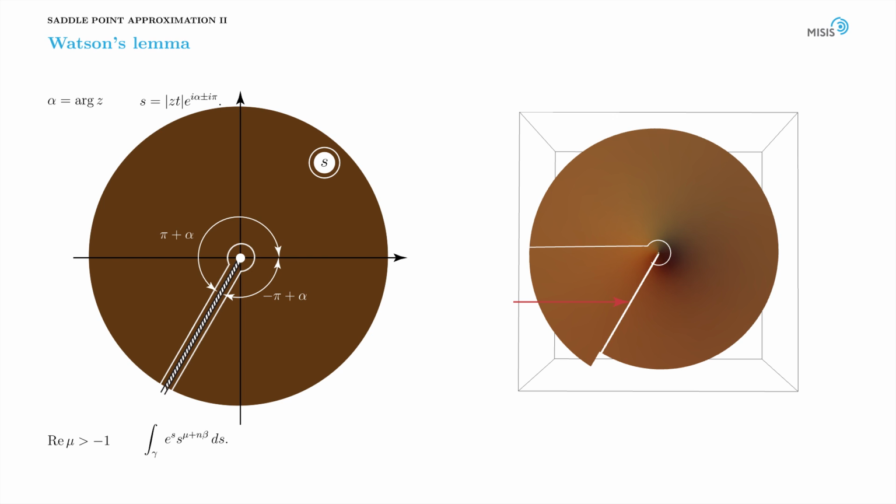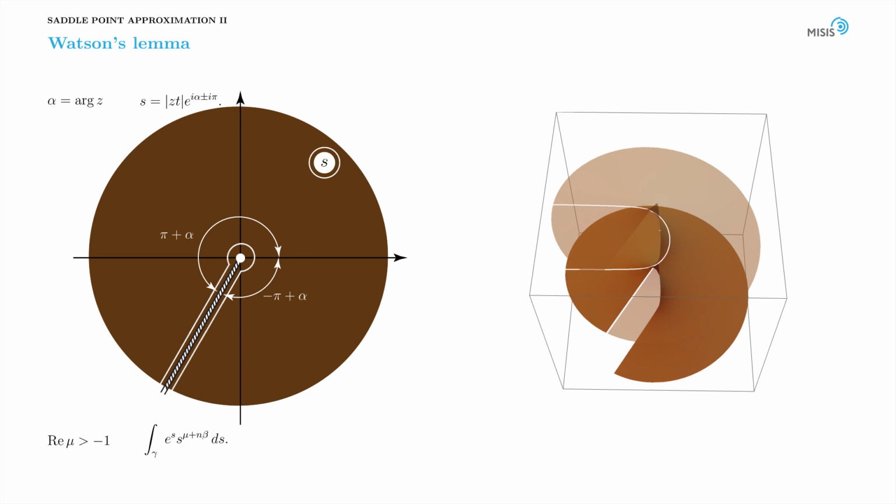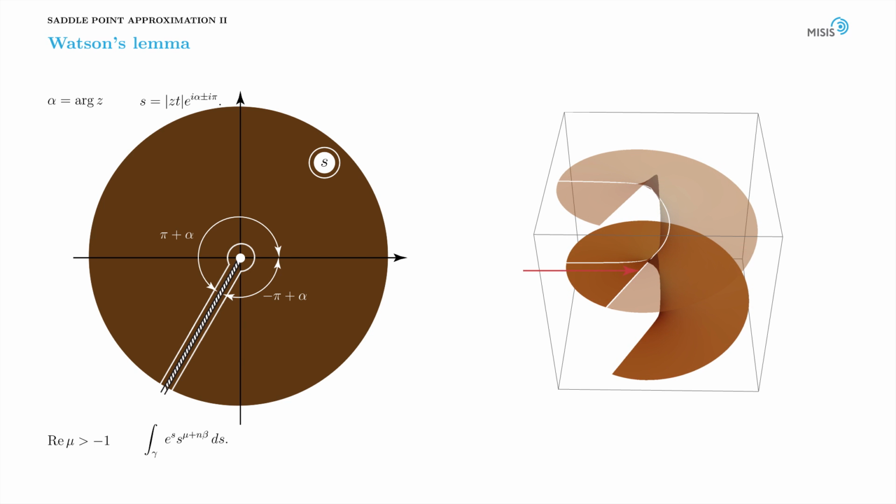We recall that the multivalued function can actually be spread over several Riemann sheets without the need of the branch cut. Here you see that the branch cut basically serves as a borderline connecting two Riemann sheets of the Riemann surface of the multivalued function of g of t. So the lower segment of the contour can in fact be rotated. It simply slips on the lower Riemann sheet of the Riemann surface of the multivalued function s to mu plus n beta. As a result, the argument of s on the upper and lower branch of the contour becomes again plus minus pi.